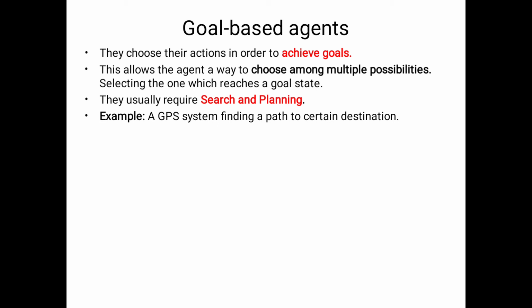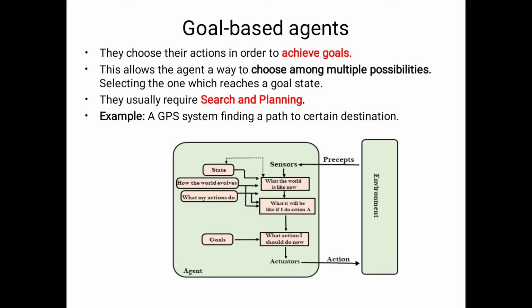As a self driving car or taxi driver, I am moving from one location to another, but we don't know the route map. At that time we will use Google Maps or a GPS system for finding the route. Our aim is to reach the destination, so I will choose the GPS system for finding the path to a certain destination. This is the information about the goal based agent.